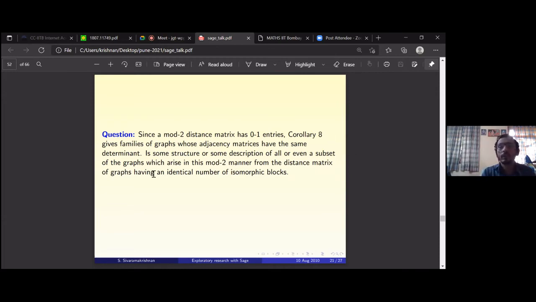So here corollary 8 gives us families of graphs whose adjacency matrices have the same determinant. Yeah, adjacency matrix. So is there some structure or some description of even some subset of the graphs which arise in this mod 2 manner? At least, not the whole, some subset also, can we say something? I still don't know a good answer for this. A good question. I've been thinking on it for a while now. I don't know what this is.